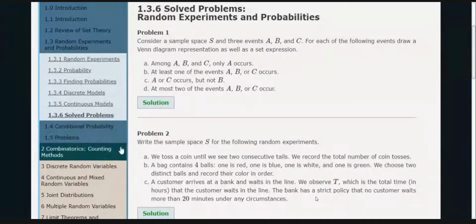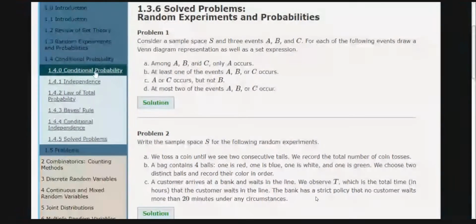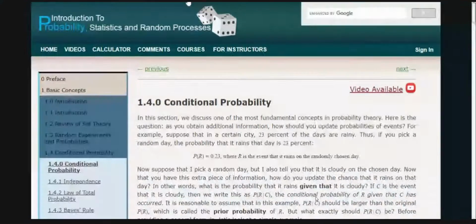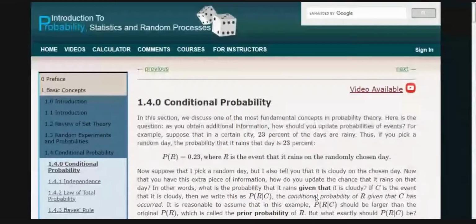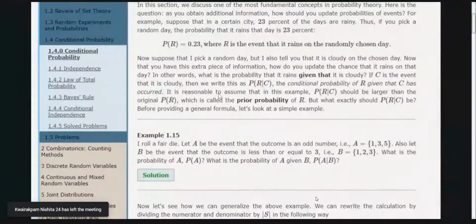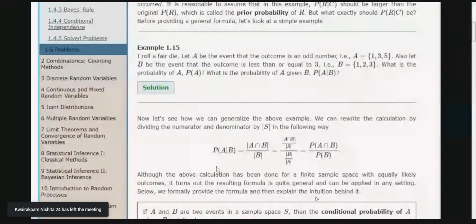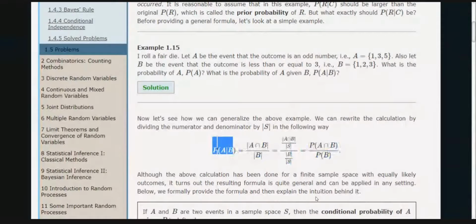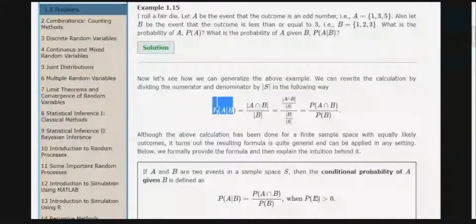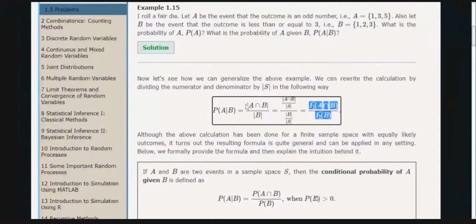Then we have conditional probability. We already discussed this also. This is the definition: the probability of A given B means you have the information that B has already occurred, and the probability of A occurring is the probability of A intersection B divided by the probability of B. Actually, you neglected this cardinality concept till now, just the first term and the last term.